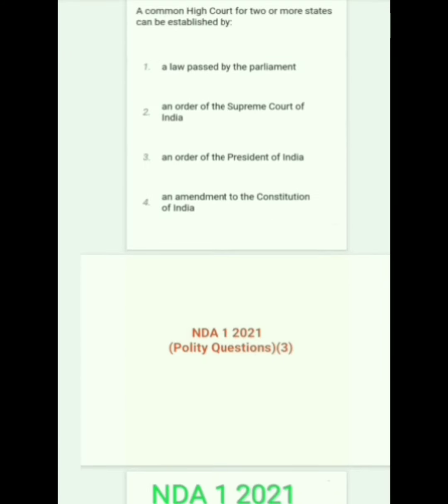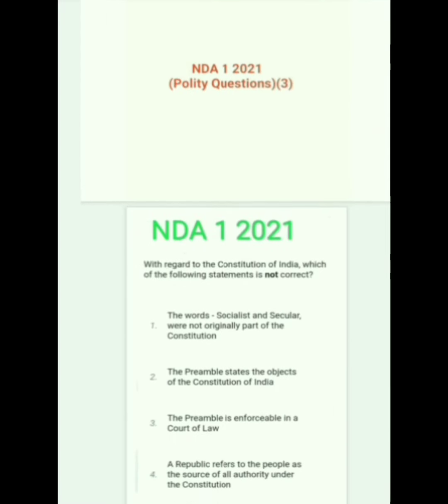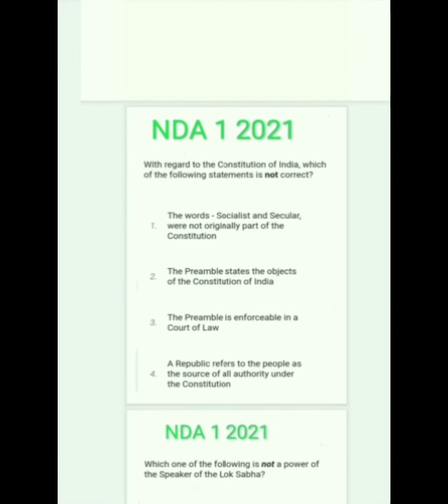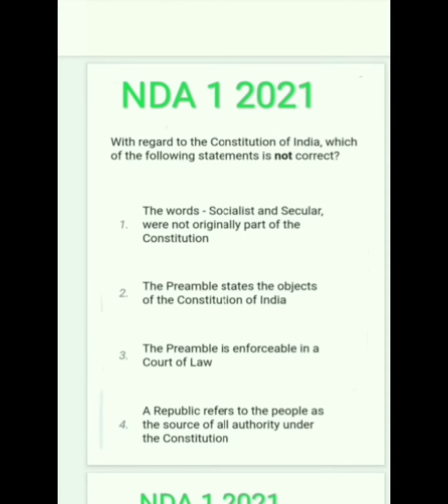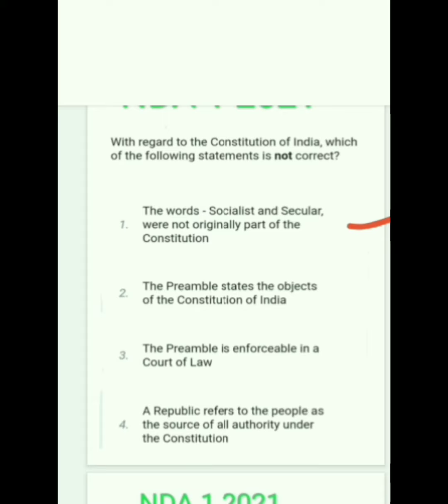Next, NDA 1 2020 polity questions. First question. With regard to the Constitution of India, which of the following statements is not correct? The words socialist and secular were not originally part of the Constitution. Correct. The preamble states the object of the Constitution of India. Correct. The preamble is enforced in a court of law. Wrong. A republic refers to the people as the source of all authority under the Constitution. Correct. So the correct answer is option 3.